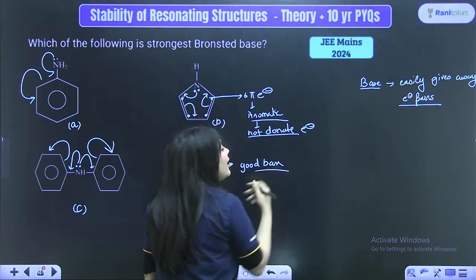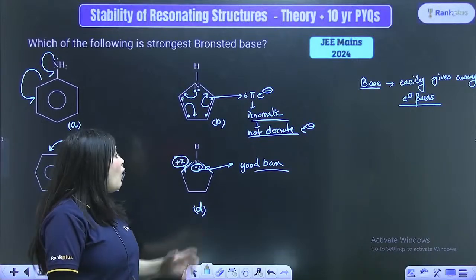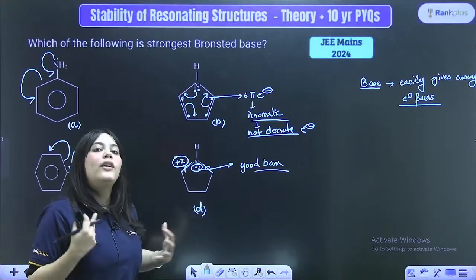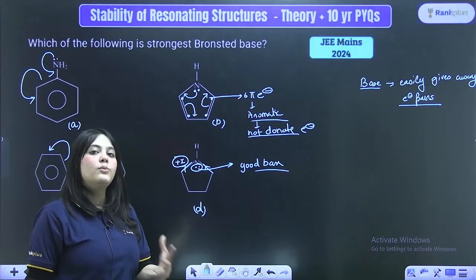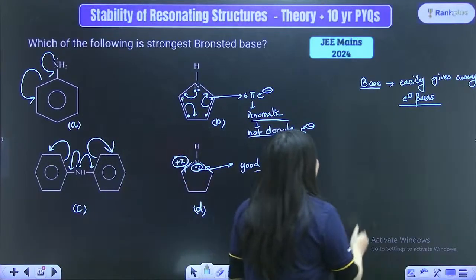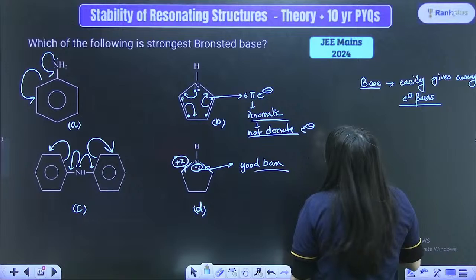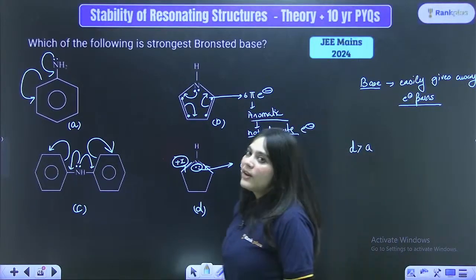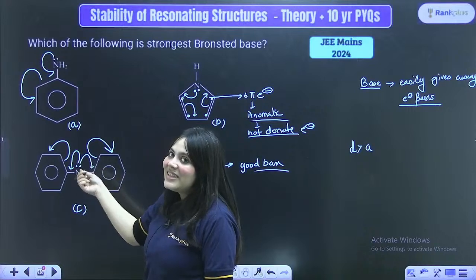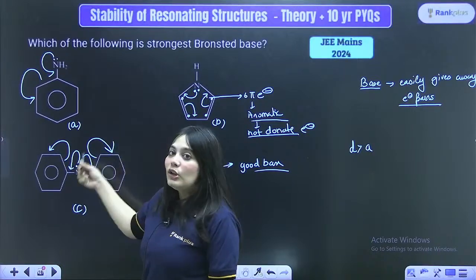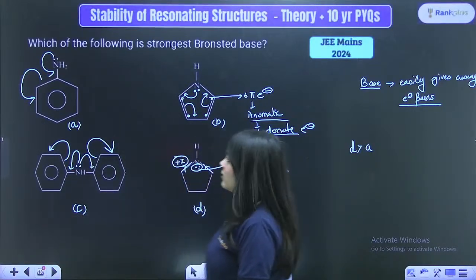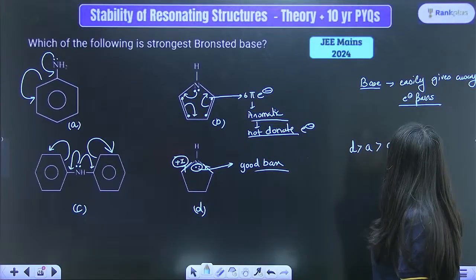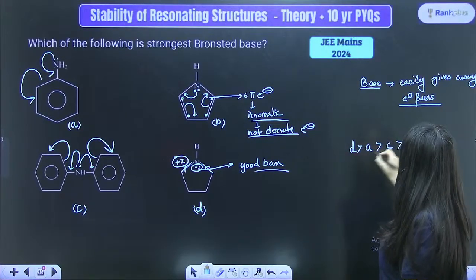See, how am I a good base? I have too many electrons, and species are added on me which show plus I effect, increasing electron density on me. So, I can donate many more electrons. So, the best base is indeed the D base, followed by your A base, right? Even though they are participating in resonance, here these electrons are participating in twice the number of resonating structures, then followed by your C, then followed by your B. So, this is the order.